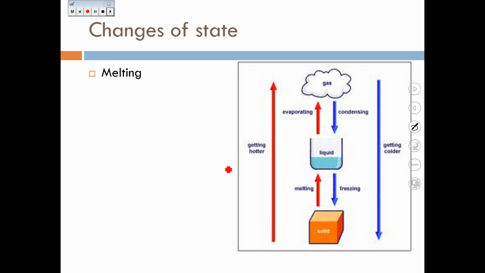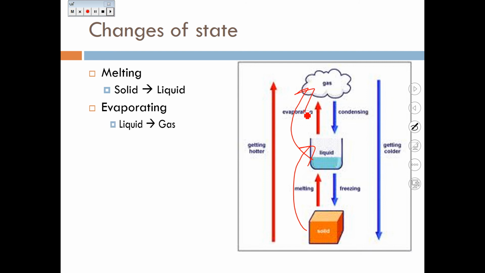The changes of state between the solid, liquid, and gases have specific names. When you go from a solid to a liquid, it refers to melting. So you are adding energy to turn the solid particles into liquid particles. Evaporation, you add energy to a liquid, and the particles gain enough energy to turn into the gas phase. And these names right here, those are called phase changes.